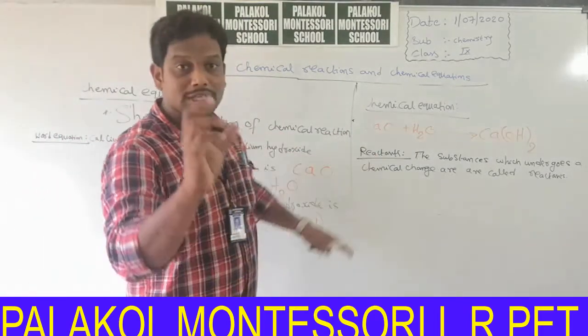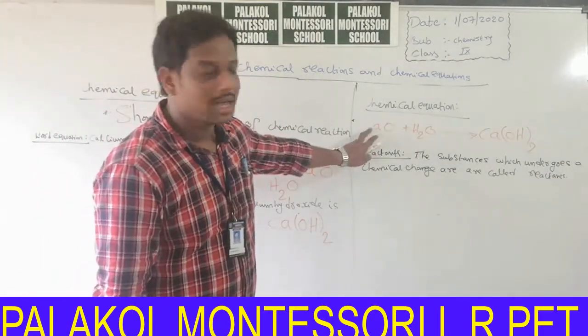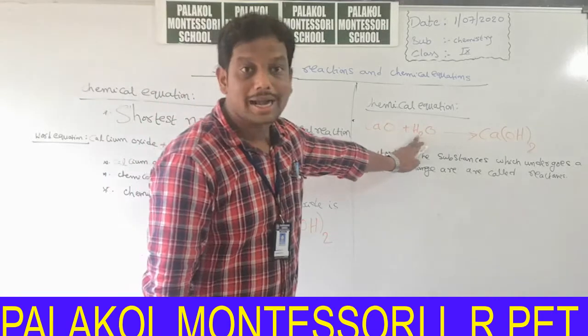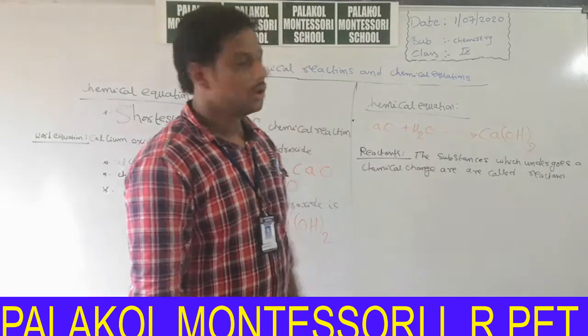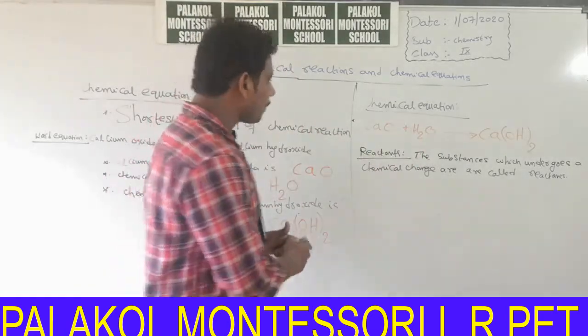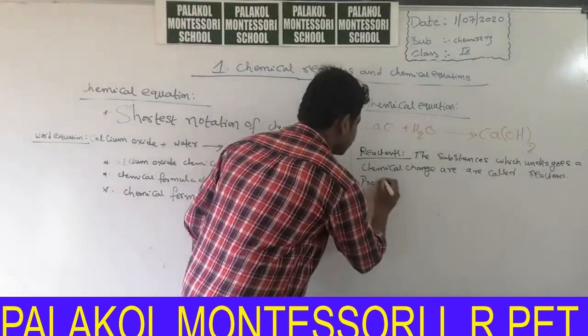In the above case, which substances undergo chemical change? Calcium oxide and water undergo chemical change. So these are called reactants. Okay, what about the definition of products?